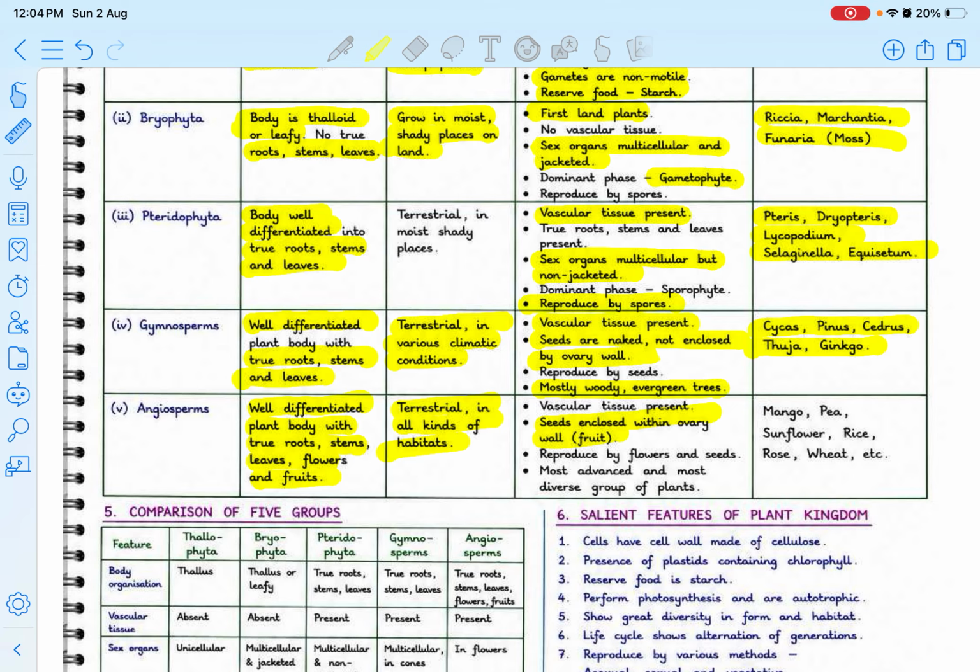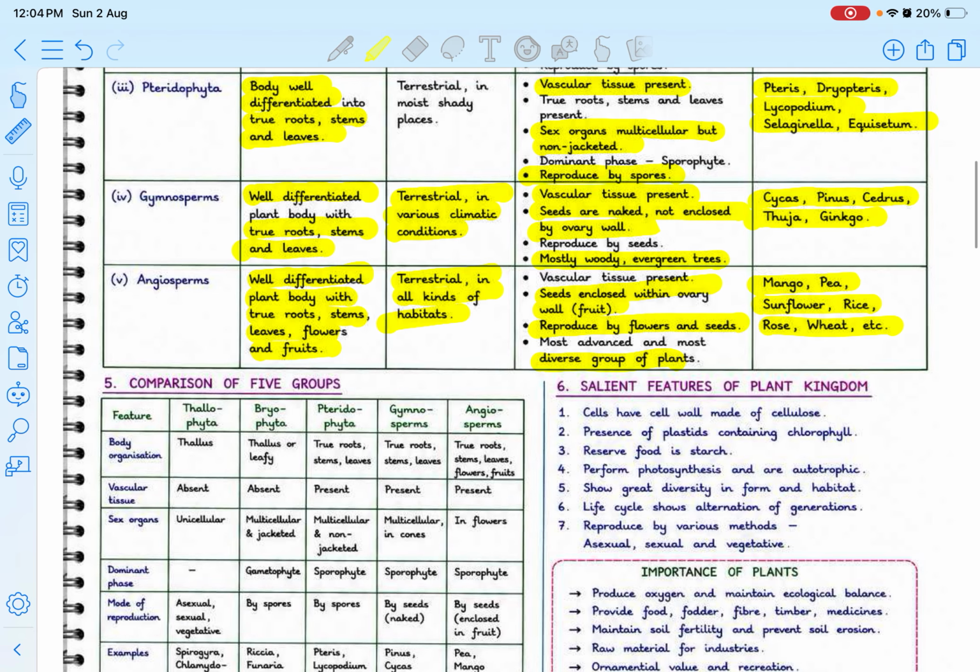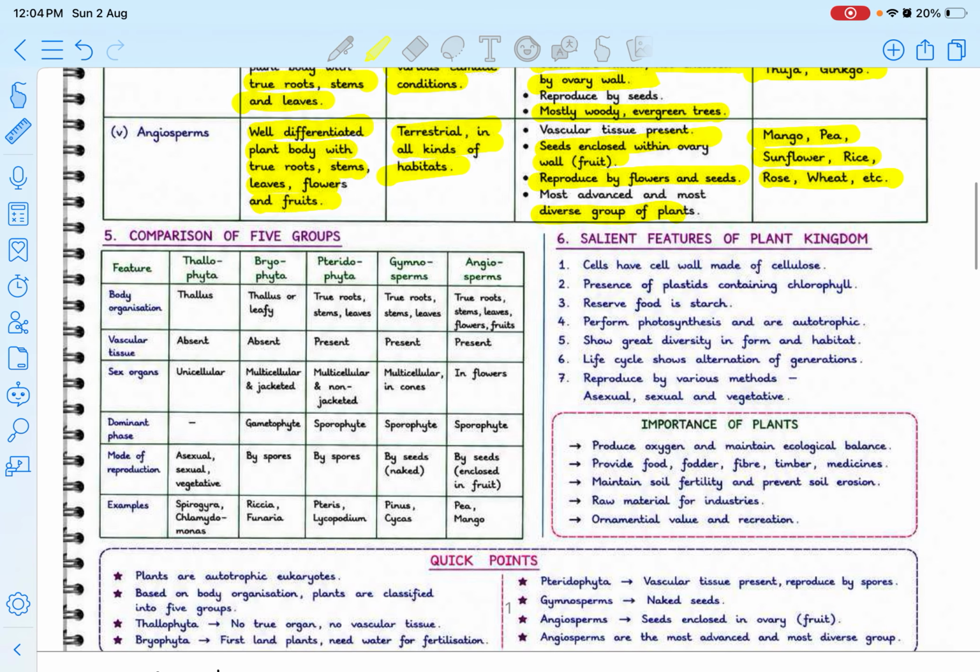Gymno means naked, and angio refers to the fruit, the seeds being enclosed within the ovary wall. They reproduce by flowers and seeds, and are the most advanced and most diverse group of plants. For example, mango, pea, sunflower, rice, rose, wheat, etc.